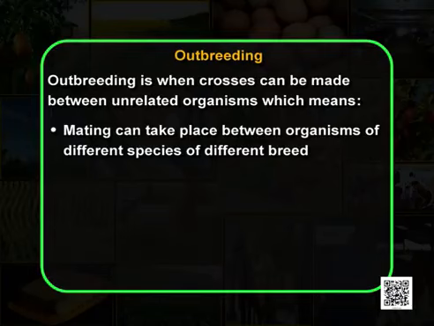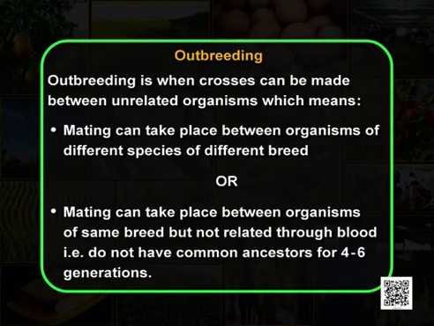Now, let us understand what is outbreeding. Outbreeding is when cross can be made between unrelated organisms, which means mating can take place between organisms of different species or different breed, or mating can take place between organisms of same breed but not related through blood, that is, they do not have common ancestors for 4 to 6 generations.